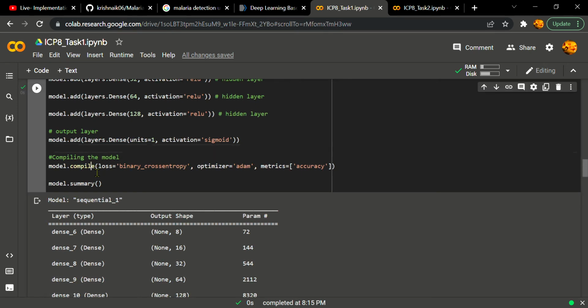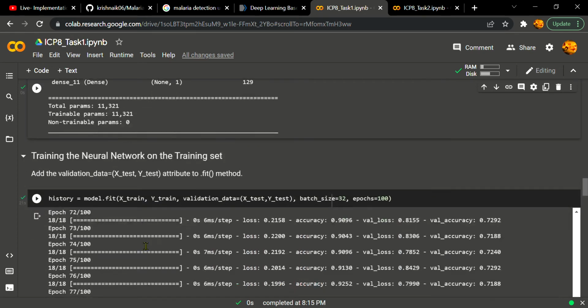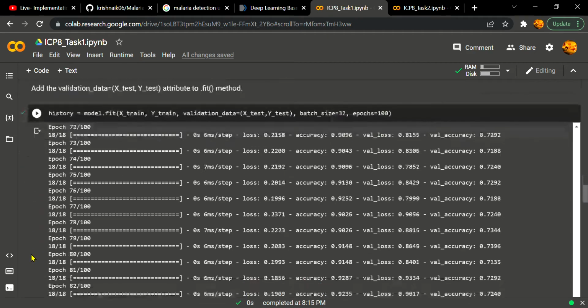So here I'm using compile, using the loss as binary cross entropy and Adam optimizer, and metrics is accuracy. Here is my model summary. We have a total of 6 dense layers, and input shapes differ from 8 to 128, and the number of parameters in total were 11,321. There are no non-trainable parameters.